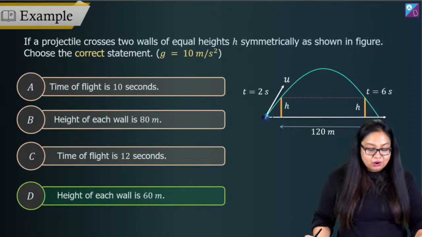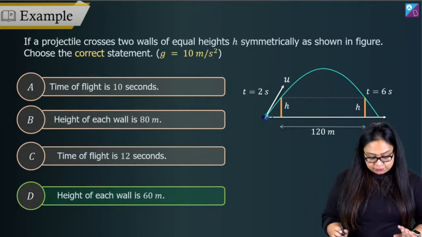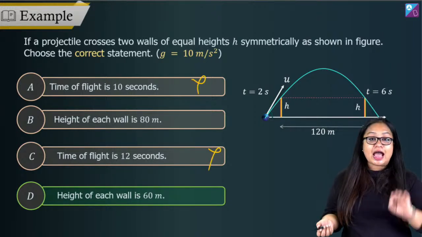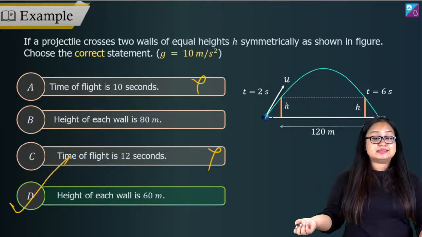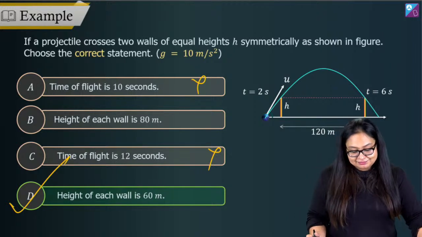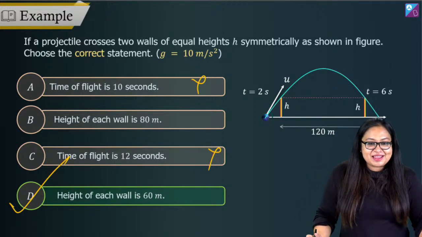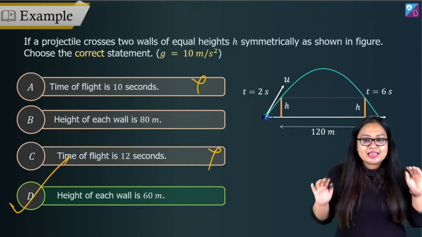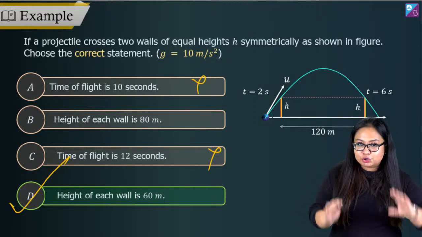So here we go. The time of flight is 8 seconds, which is not there in these options. The height of each wall is 60 meters. This is the answer. D is the correct answer. I hope everybody is clear here. If you have any doubt whatsoever, do ask.